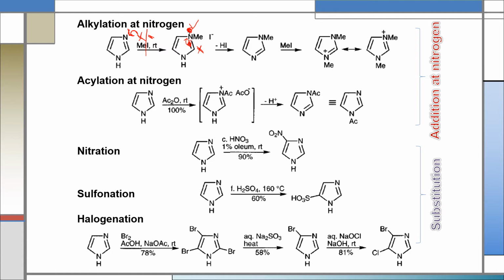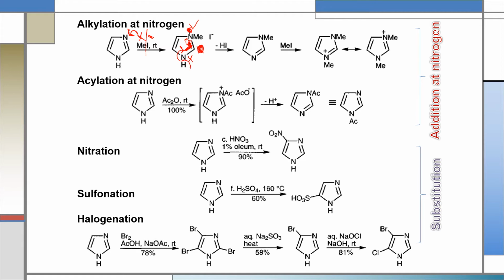After that, this nitrogen shares its lone pair of electrons with this positive carbon, and this carbon will be neutral but this nitrogen will become positive. When this nitrogen becomes positive, it tries to withdraw the bonding electron between nitrogen and hydrogen to get its lone pair of electrons.